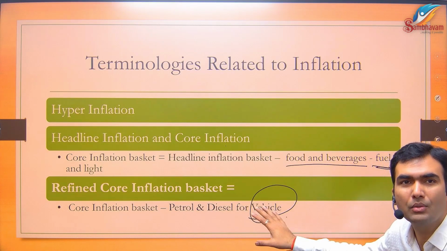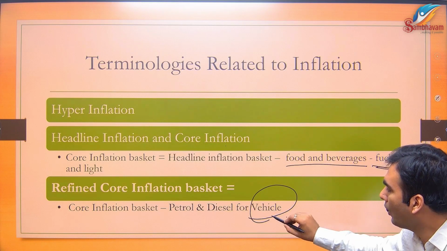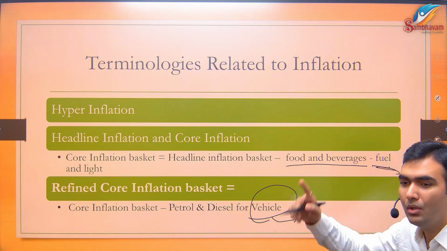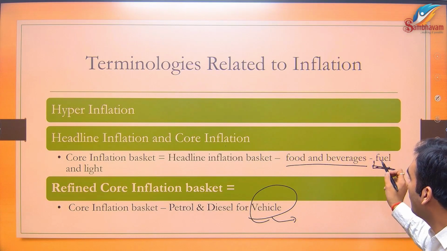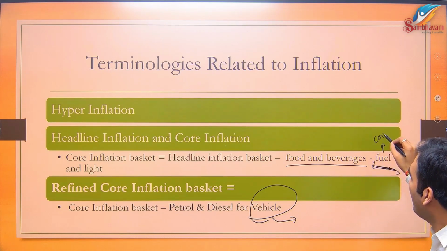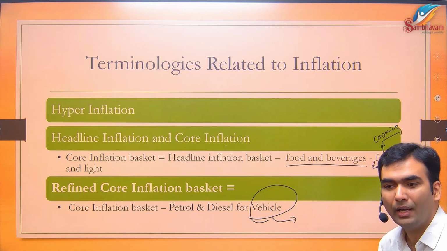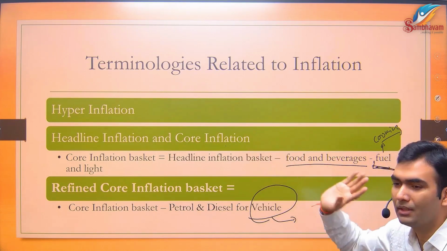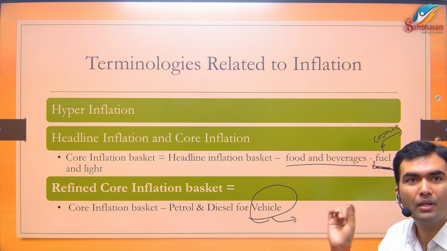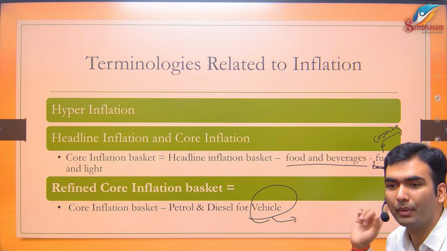The transport sector is one of the largest consumers of fuel, but you have put all the vehicles into the transport category. Here you are primarily removing cooking fuel and fuel like kerosene oil, which is used for lighting. Earlier, when core inflation was first made, there was a lot of consumption of kerosene oil in our economy, but now kerosene oil is not being consumed.